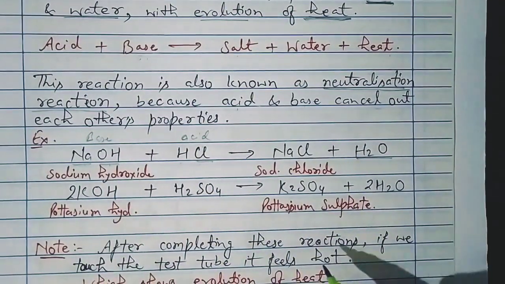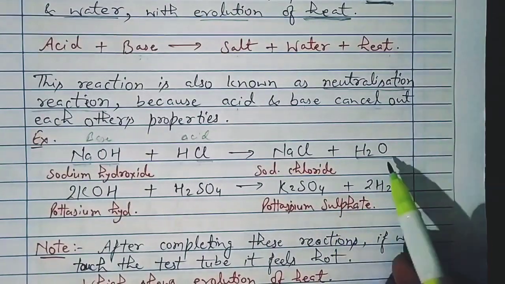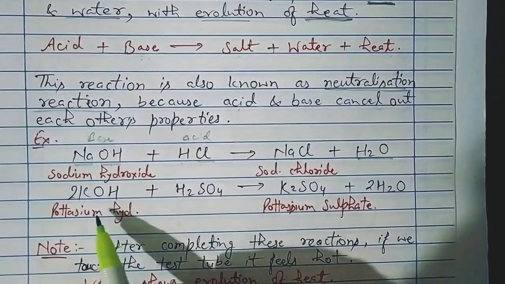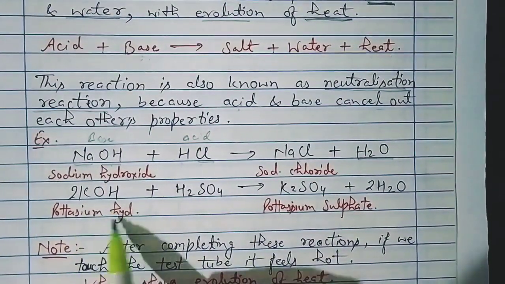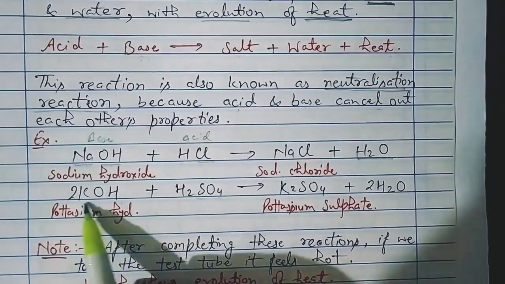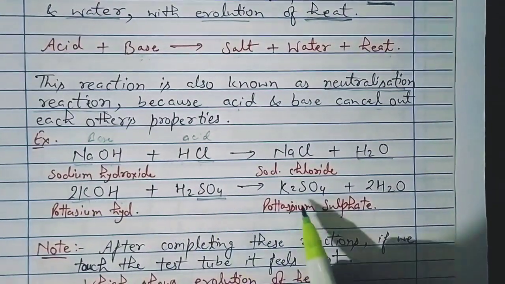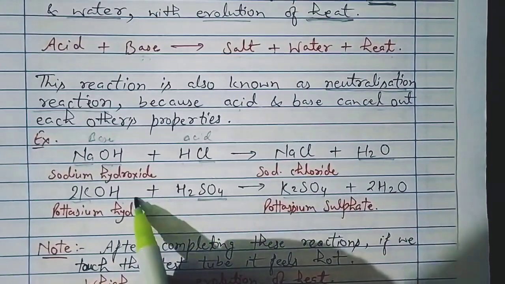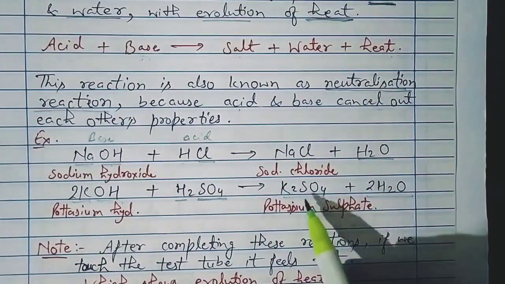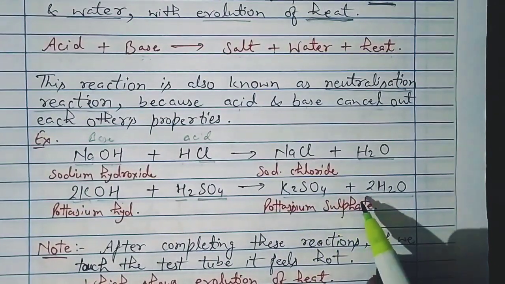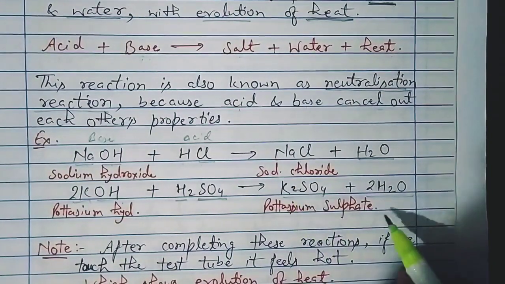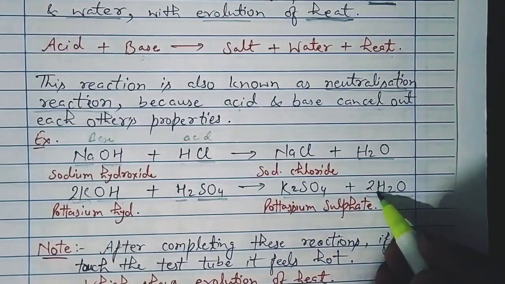This is not a large amount of heat. As we discussed before, when metals were reacting with acids, a large amount of heat was generated, but here very little heat is generated. Now potassium hydroxide, KOH, plus H2SO4 gives K2SO4, potassium sulfate, and H plus OH forms 2H2O. Balancing, I think everybody already knows. If you have any difficulty, you can watch my previous videos to practice balancing again.